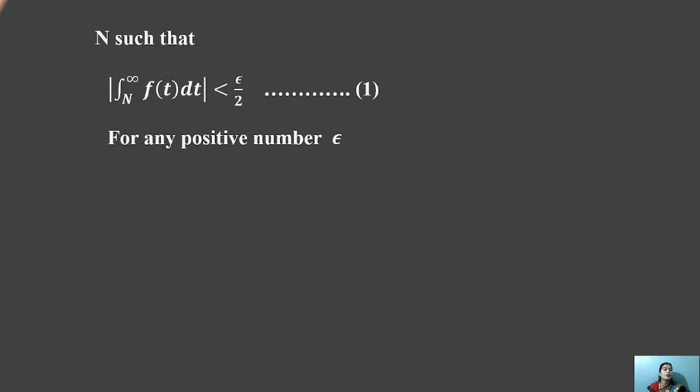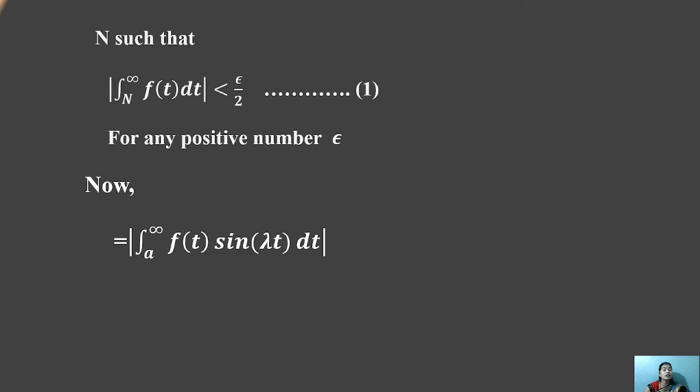Epsilon by 2 is given as the first inequality, for any positive number epsilon. Epsilon is any positive number, and since f is absolutely integrable, such an N exists for any positive epsilon.